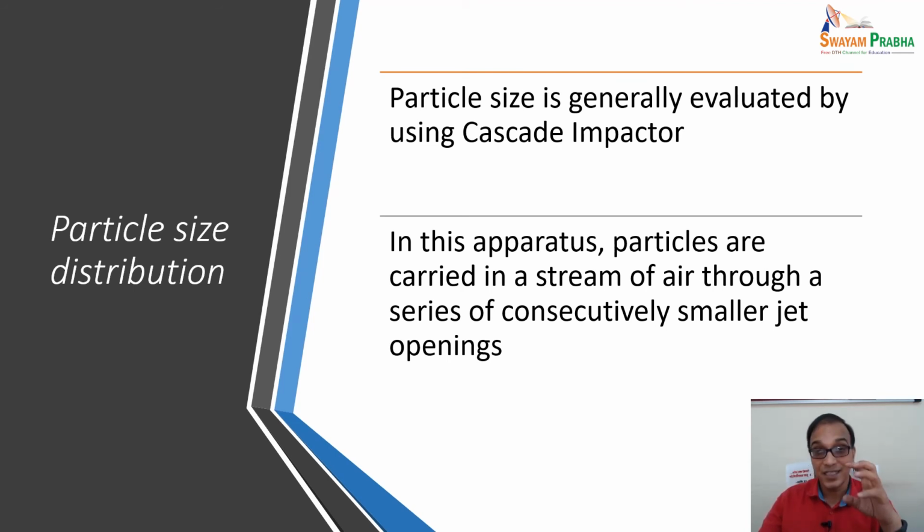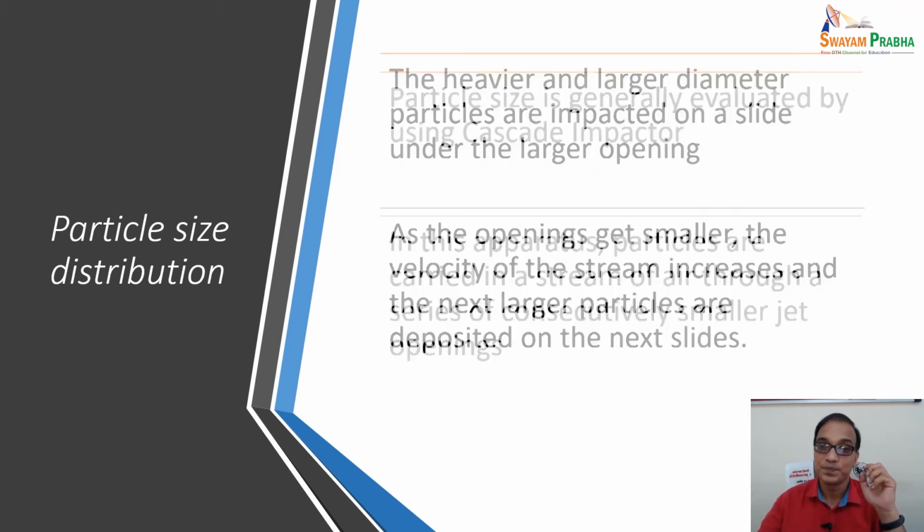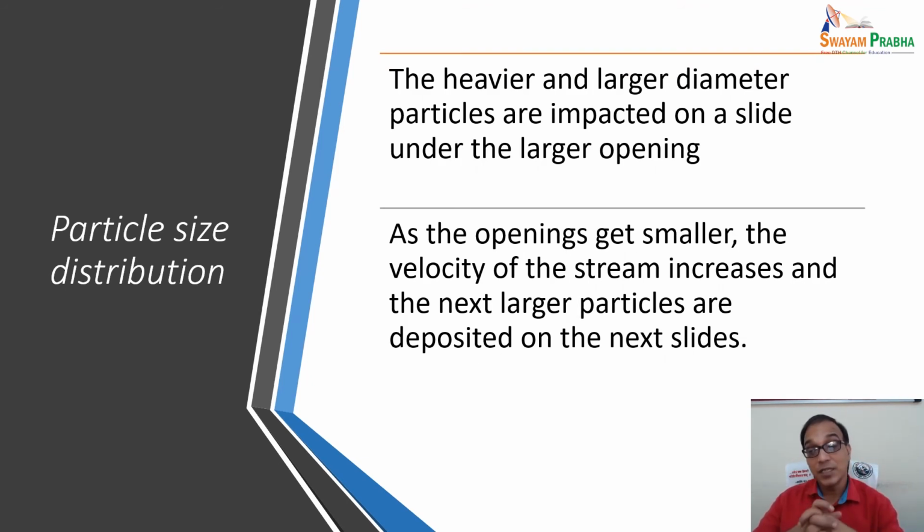So there is a particle range which is approved by the US FDA for delivering the drug through the pulmonary route. Pulmonary delivery systems have a direct correlation with the particle size distribution. The heavier and larger diameter particles are impacted on a slide under the larger opening in the cascade impactor. As the opening gets smaller, the velocity of the stream increases like a jet, and the next larger particles are deposited on the next slide. In this way, the particle size distribution is measured in the cascade impactor.